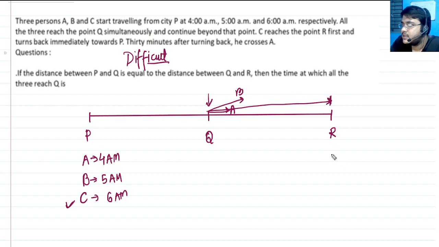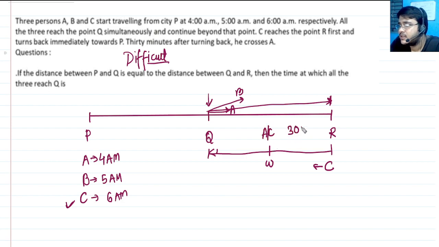And then C starts returning to this position Q, thereby meeting, suppose this is W. When C is coming back in this direction, C meets A at W exactly 30 minutes after starting. Okay, so far so good.